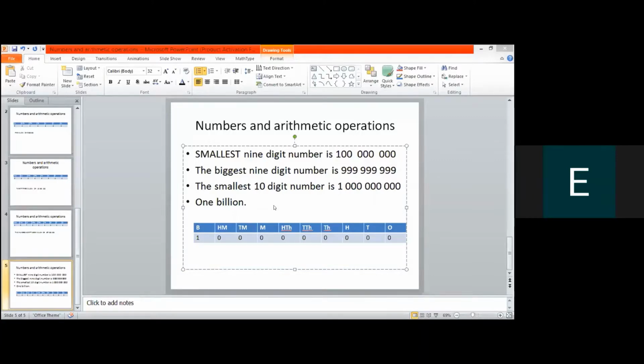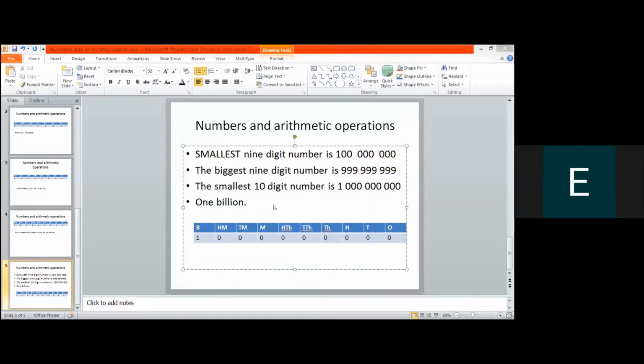So the smallest nine-digit number, you tell me that it is 100 million. Now coming to the biggest nine-digit number, you can see on your screen that it is 999, 999, and 999. Can you see it? Yes. So if we add 1 to the biggest 9-digit number, it will give us the smallest 10-digit number. Say after me. If we add 1 to the biggest 9-digit number, it will give us the smallest 10-digit number. And now what is the smallest 10-digit number? It is 1 billion. Say it with me.